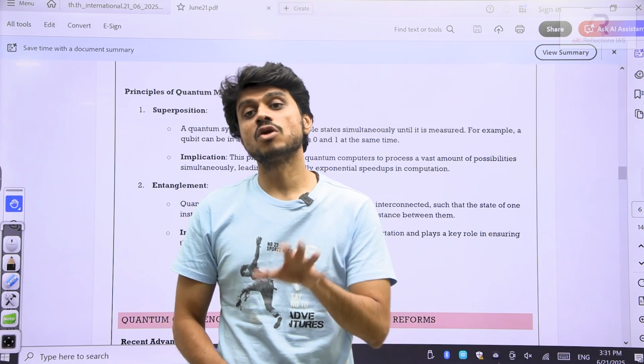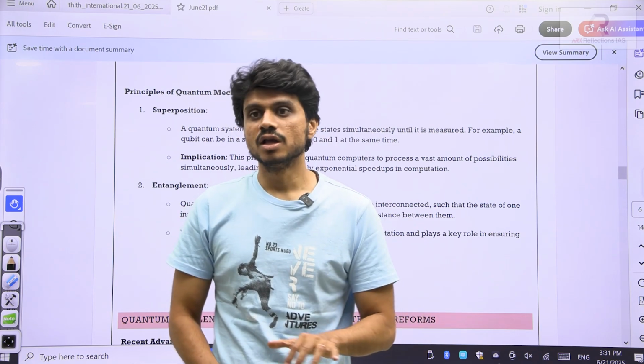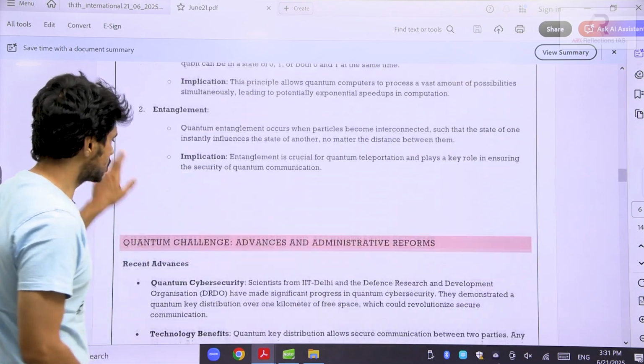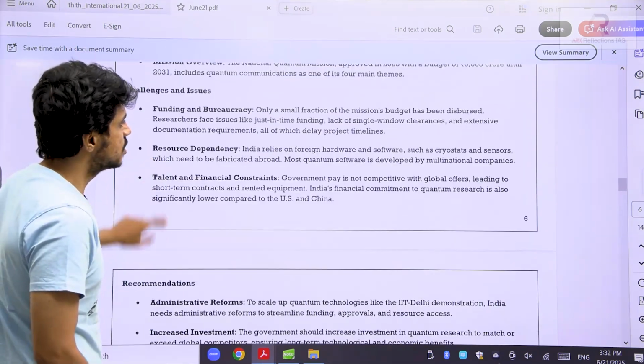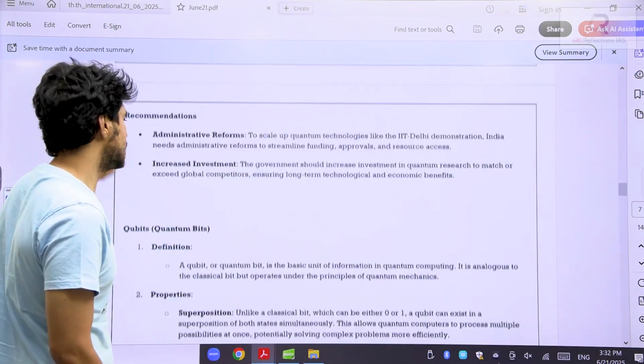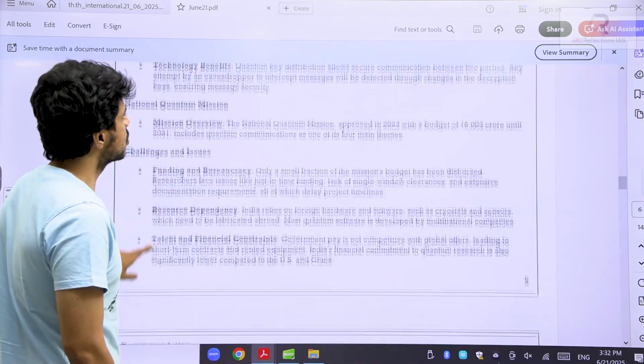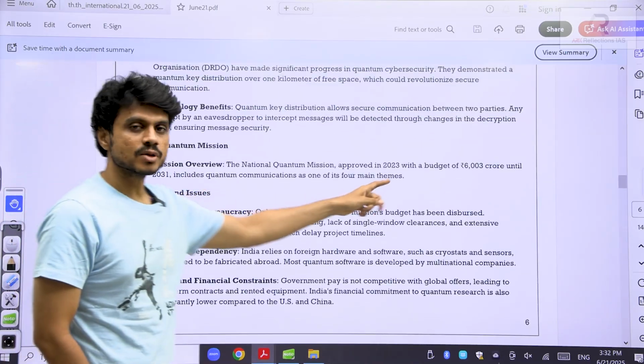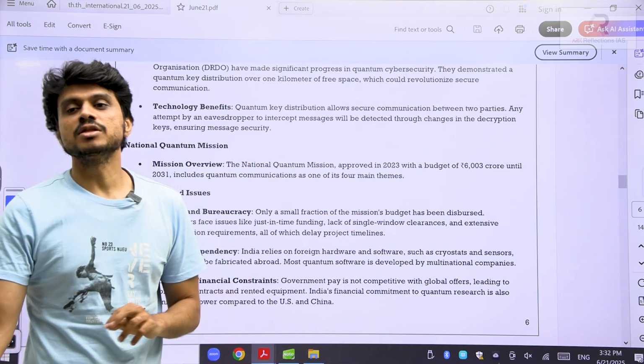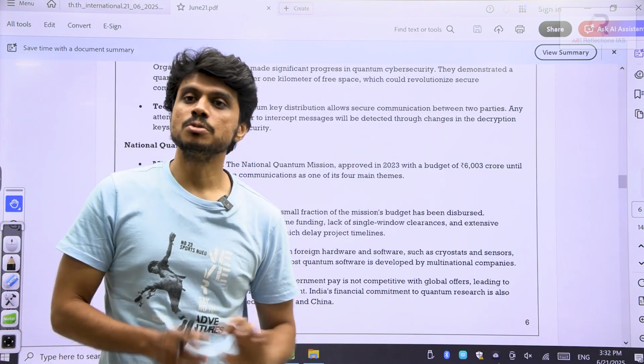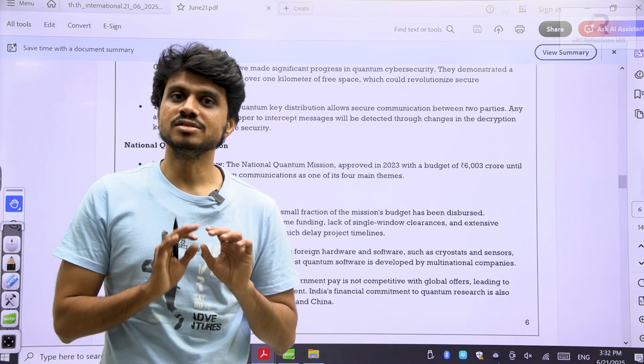For this reason, we have launched a National Quantum Mission as well. We have allotted some 6,000 crores for this quantum mission till 2031, but the article says the project is not moving forward. It has been affected by bureaucratic delays, so it has to be pushed forward. This is what the article says.